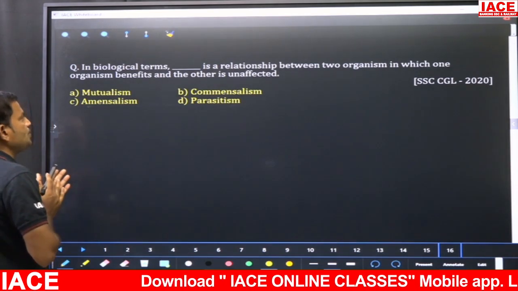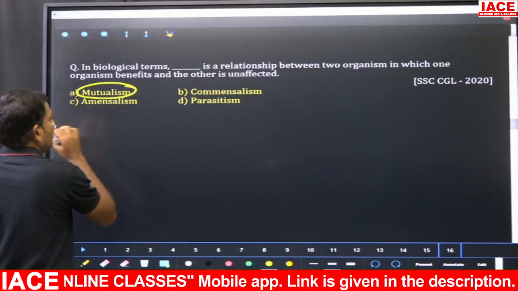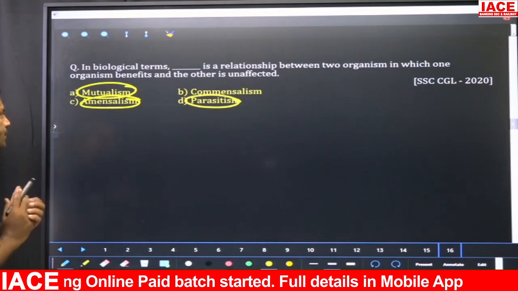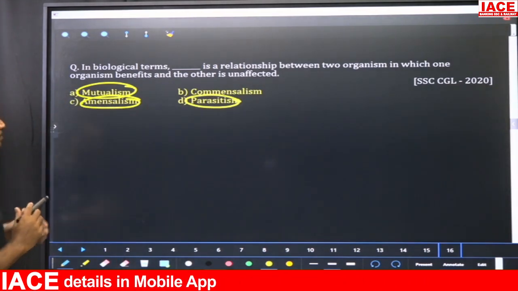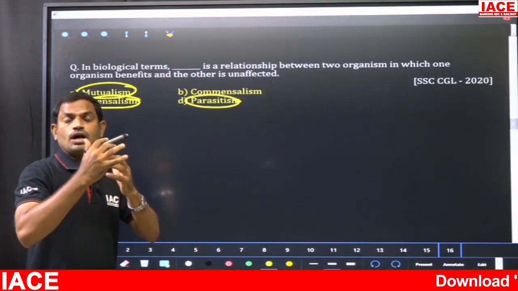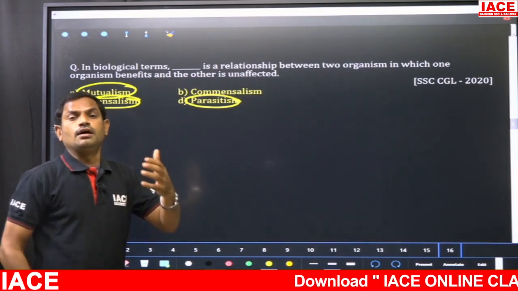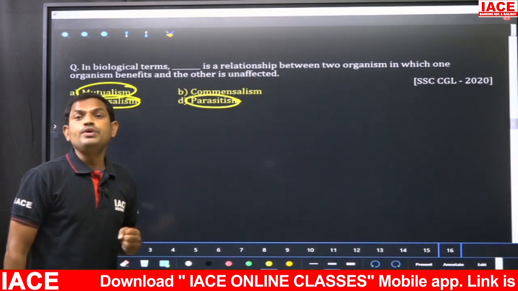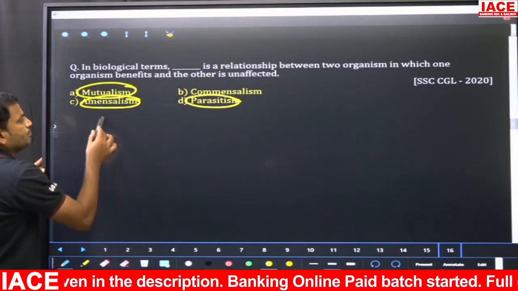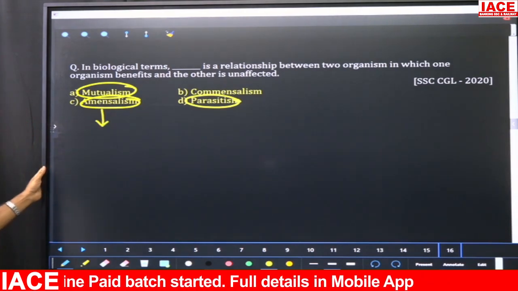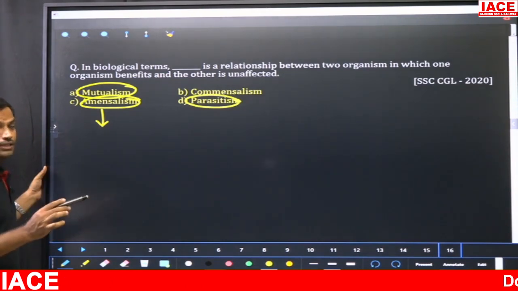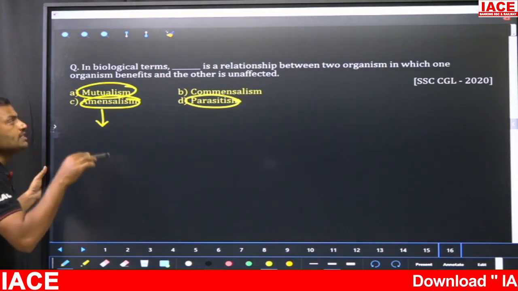Now if you take the options here, mutualism, amensalism, parasitism. Mutualism means both get benefited, there is one sort of understanding between both organisms. Such a union is nothing but mutualism. In amensalism, generally one harms the other, but there is no benefit to the one causing harm.